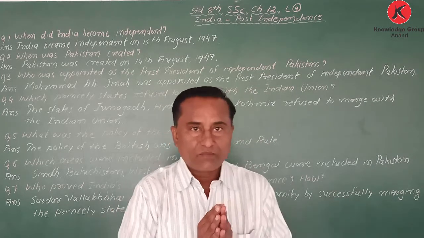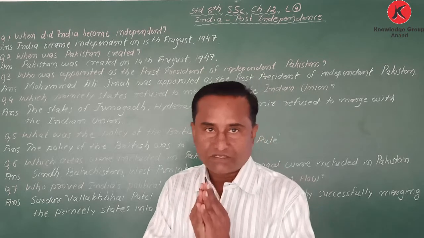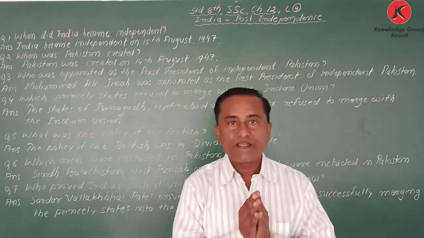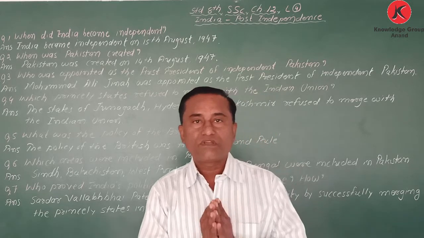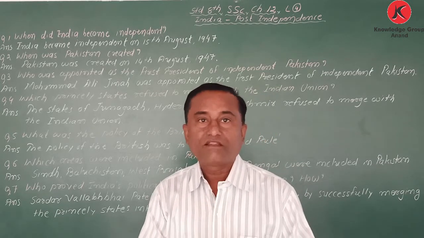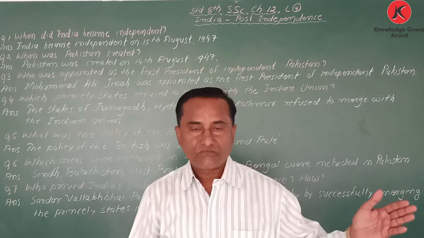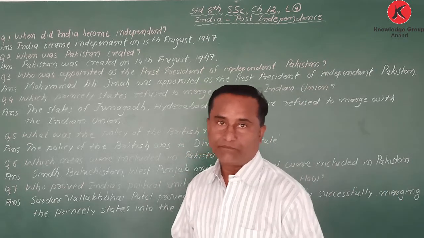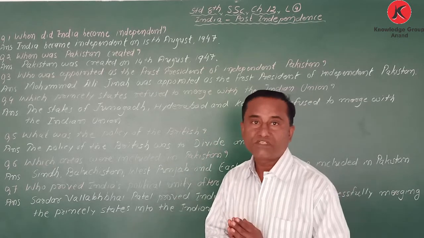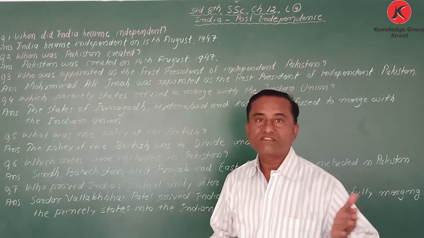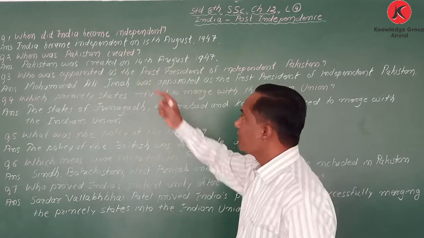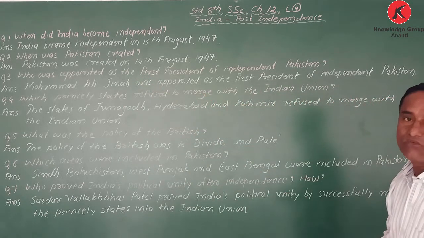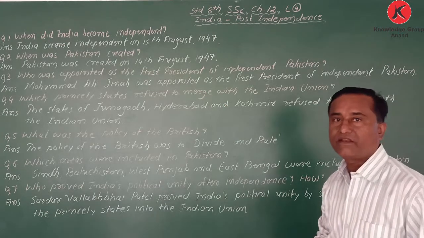My dear student, when I explained the chapter, I said at that time India and Pakistan were united, both were together. But the policies of British were divide and rule. It was the condition that there should be a separate nation for the Muslims called Pakistan, and that is why two nations were created, Pakistan and India.